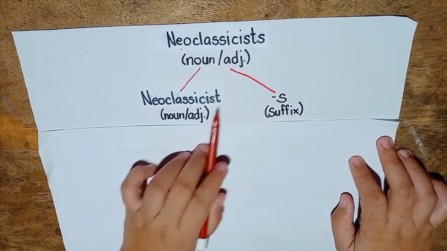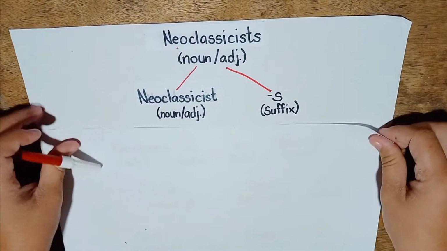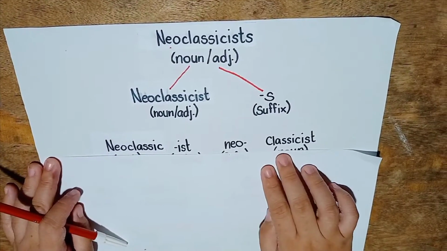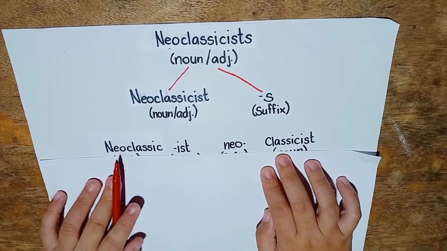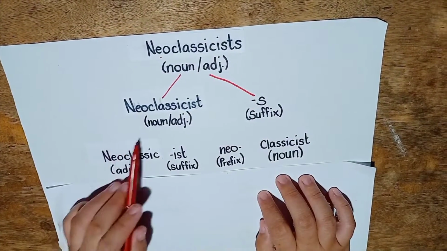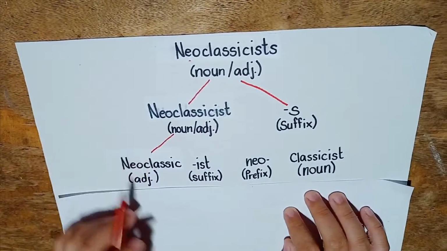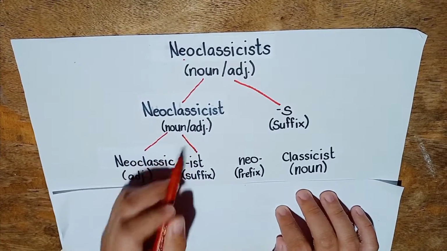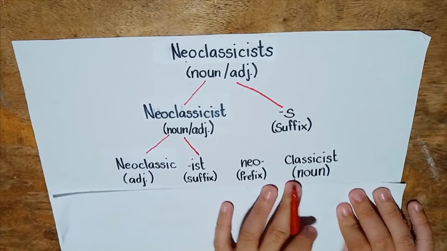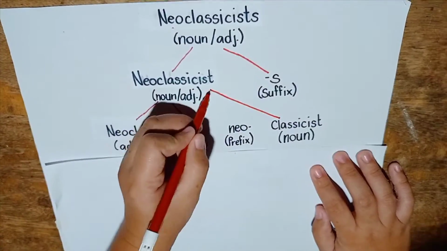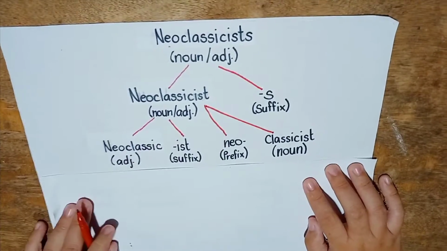Now, neoclassicist originated from the words neoclassic and classicist. Let's go with the word neoclassic. Neoclassic is an adjective, and the suffix here is the word "ist". On the other hand, classicist is a noun, and the word neo here is the prefix.